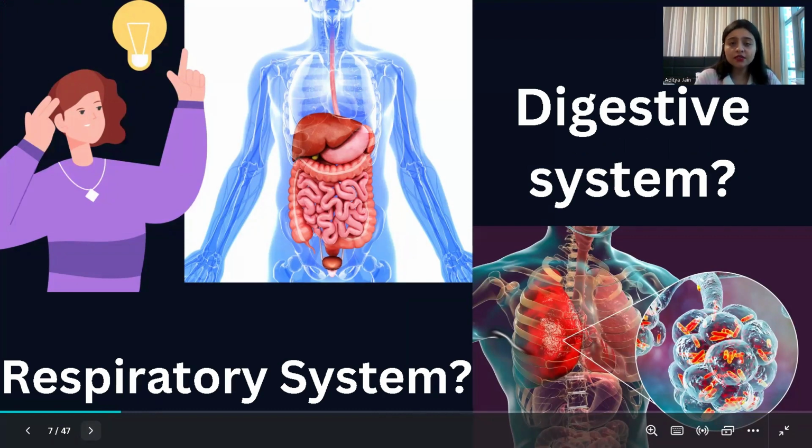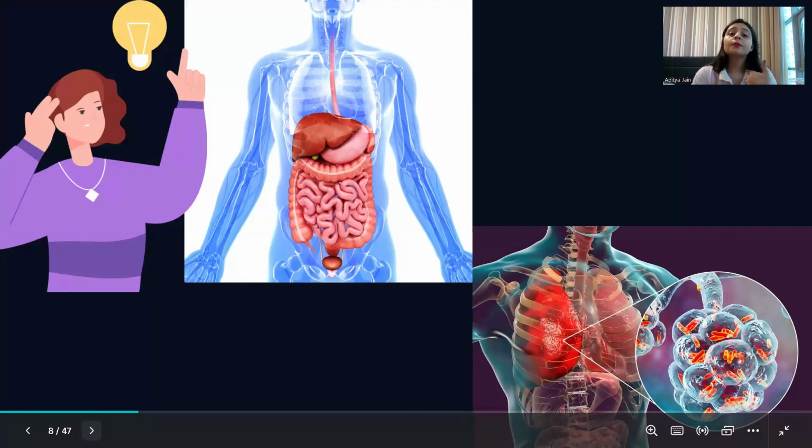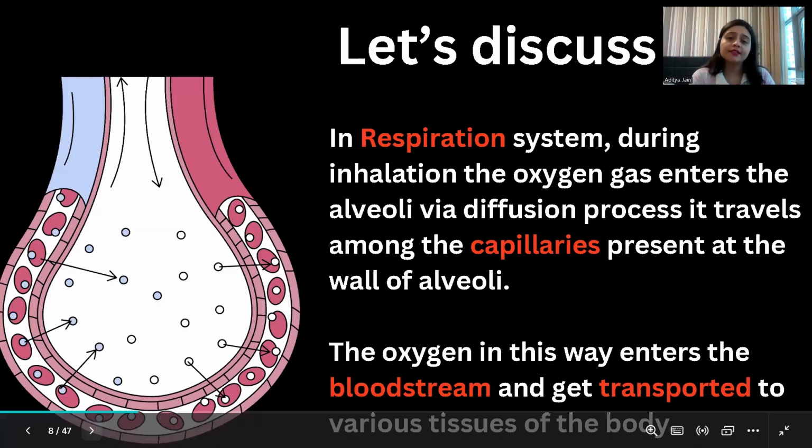First is the digestive system, in which food is transported in our whole body, which in result gives us the energy to do the work. And the second most important system we learned in the previous chapter is the respiratory system, which is linked with breathing, the inhalation and exhalation.